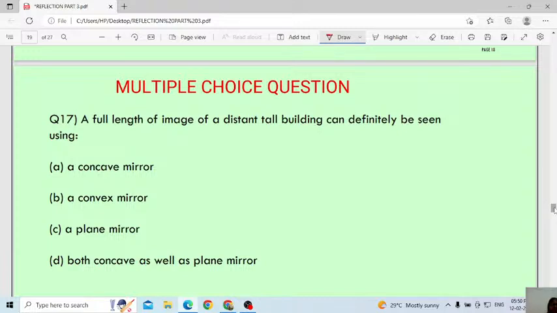The full length image of a distant tall building can definitely be seen using which type of mirror? I have a very tall building, then which type of mirror will you use so that you can make the size of the image small? Concave mirror, convex mirror, plane mirror, or both concave as well as plane mirror?